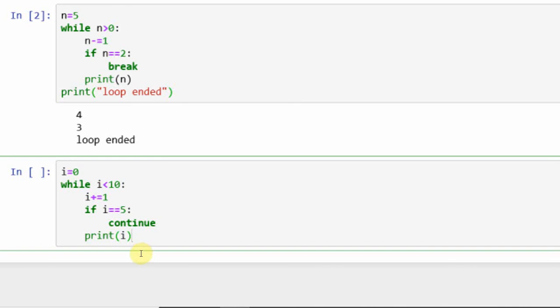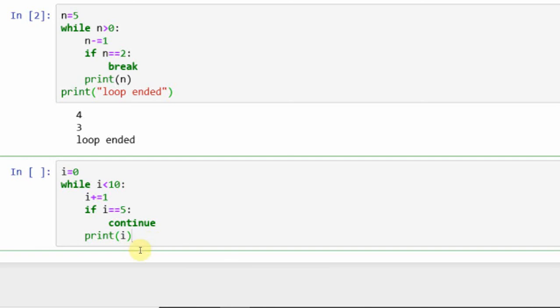It will again go to the while loop, 5 less than 10, and again the i value is incremented, i becomes 6. Now it prints the 6 value. So only the 5 value is skipped, we can stop the current iteration, okay, and continue with the next iteration. So that is the concept of continue.